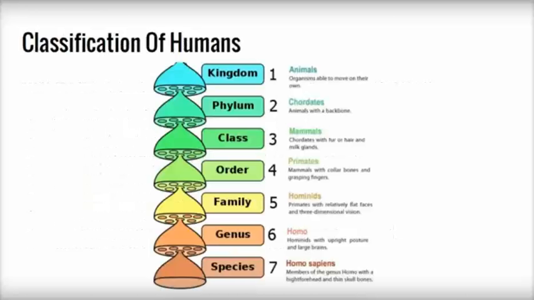So here's the classification of humans. The kingdom is animals. The phylum is chordates. The class is mammals. The order is primates. The family is hominids. The genus is Homo, and the species is Homo sapiens.